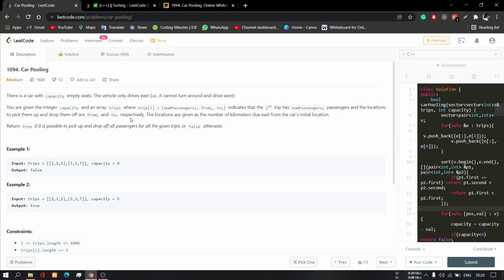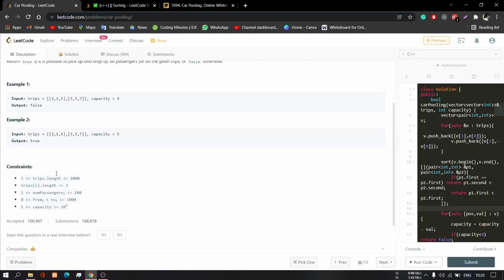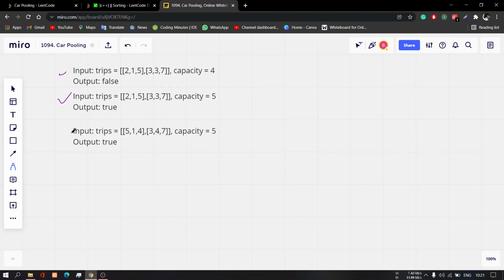So I have taken these two examples, which are given in the question, and I have taken a third example to explain it in a more effective way. In the first example, you can see the number of passengers is two, the from is one and the to is five. So if I draw a line from one to five, and here it is 3 and 7.